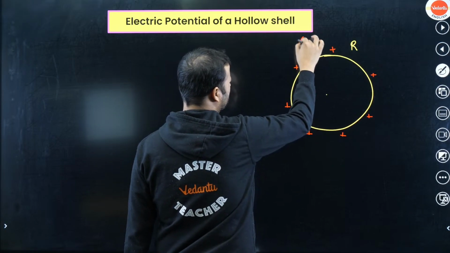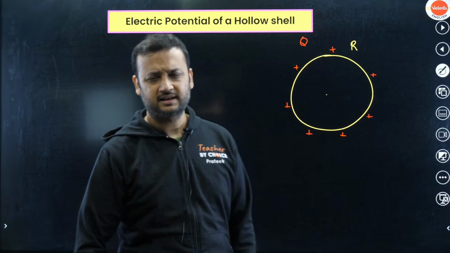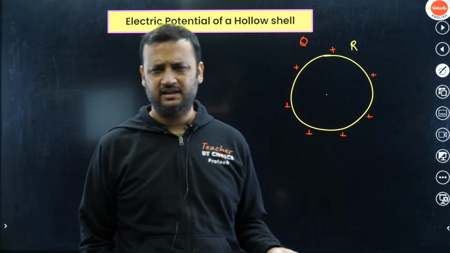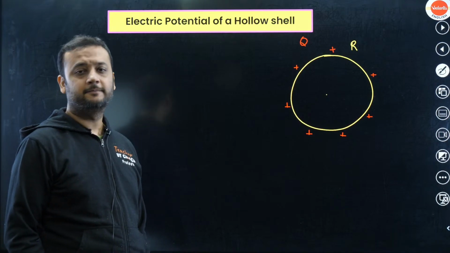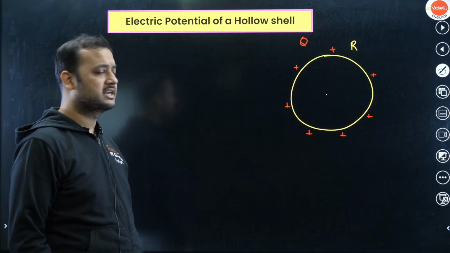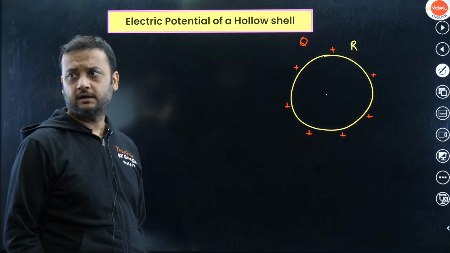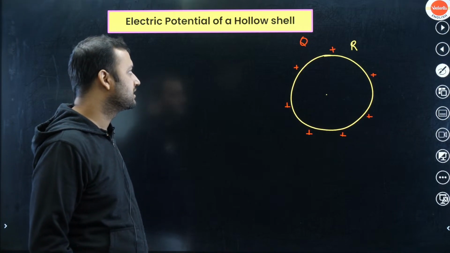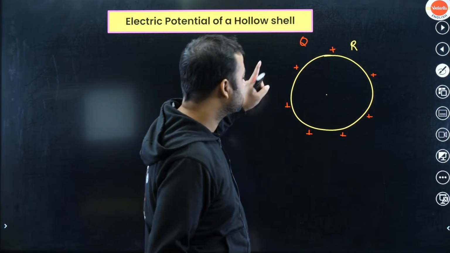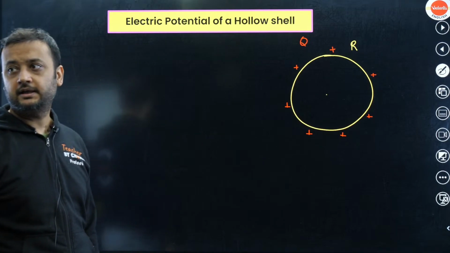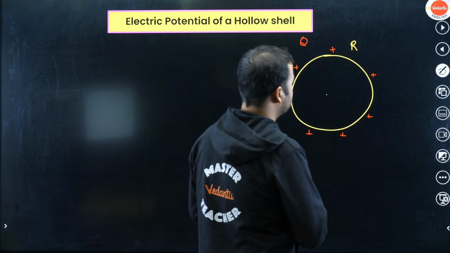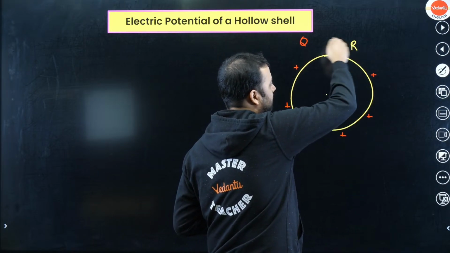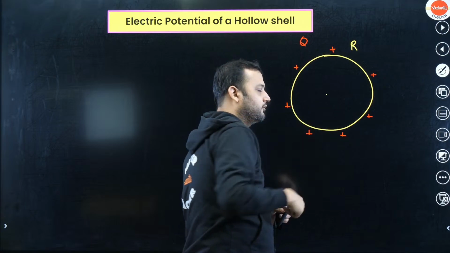So now I am going to tell you the formula only. Derivation, I guess you guys can do. The idea will be again integration and all those things. Okay, so let's just see the formula. Formula is very important. So total charge q is distributed uniformly on the shell. Remember, q is distributed uniformly on the shell.